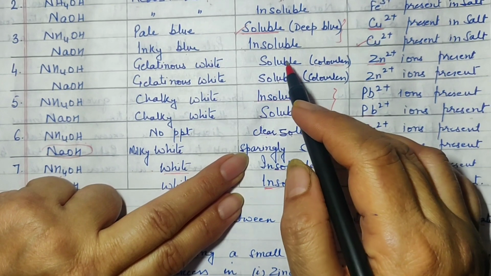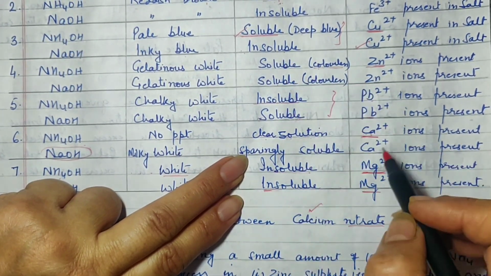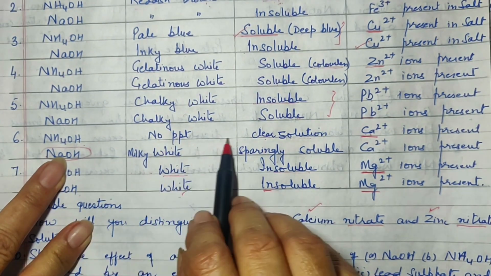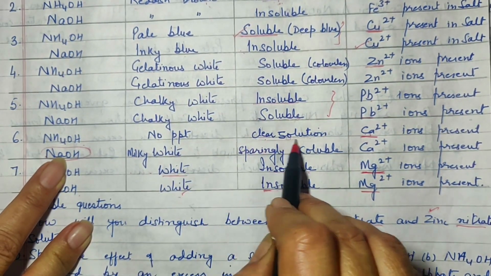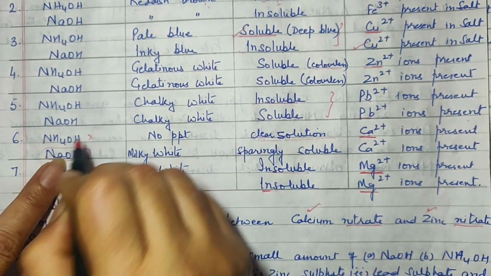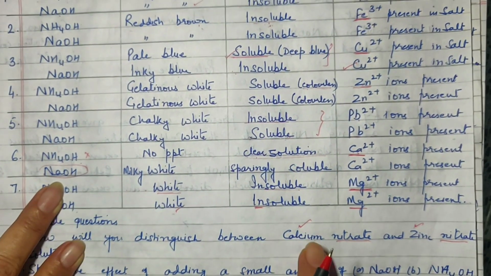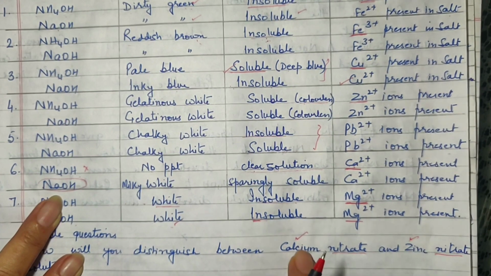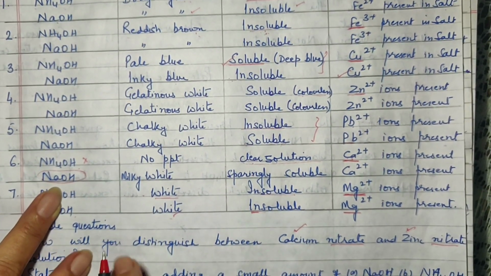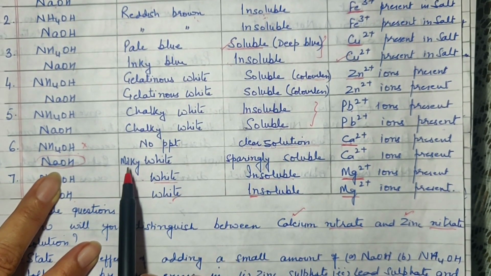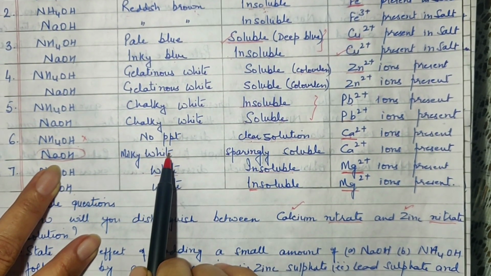Now you notice that this one is soluble in excess of alkali, and this one is not. Ammonium hydroxide is not giving you any precipitate here, so you will avoid taking ammonium hydroxide. You will rather take sodium hydroxide. So how will you answer this question? To both the given salts, you will add sodium hydroxide. One of them will give you gelatinous white precipitate, while the other one will give you a milky white precipitate.